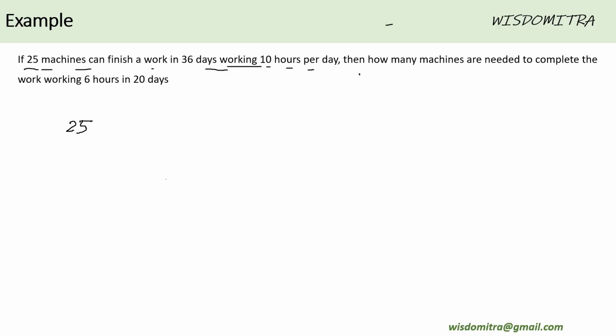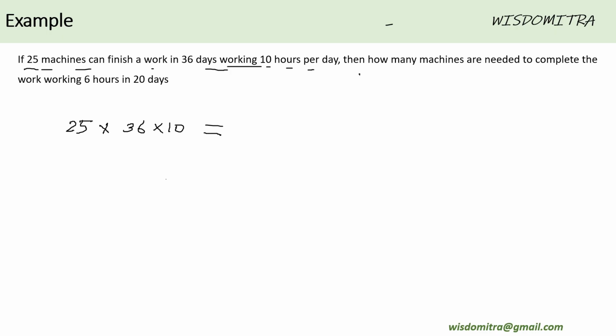The way we considered the tub getting filled or the person working, here the machine is working, and the unit of work is being provided in two terms: 36 days and 10 hours. Basically, it's again the number of hours being worked, 36 times 10, and 25 persons or machines are working.